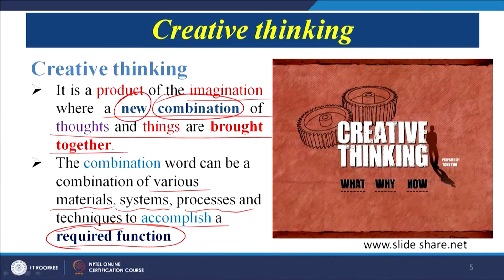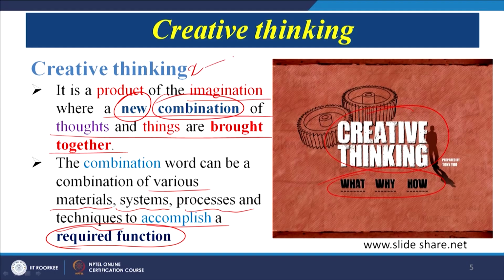Normally in creative thinking, we ask questions like what is to be done, why it is to be done, and how we can do it. During the how stage, we are able to find that there are n number of ways through which this function can be achieved. Once we know that, we will see which one is the best possible manner to satisfy our requirement. A very simple example we can take.